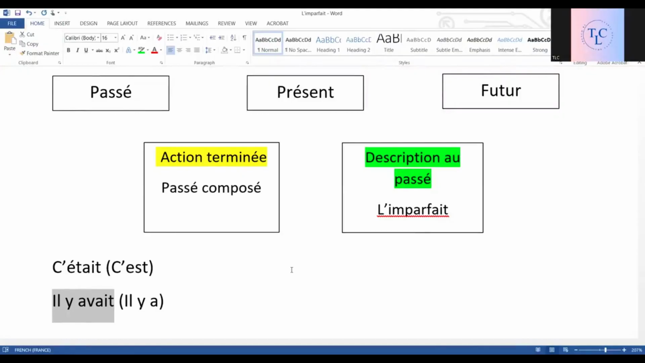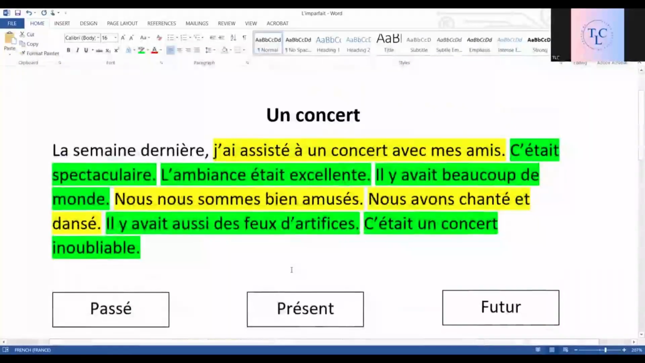You saw the examples over here, how you can write a paragraph using passé composé and imparfait. Take a situation that you have lived, you have seen, and frame a paragraph. You'll learn more about it. We'll practice more in the class.